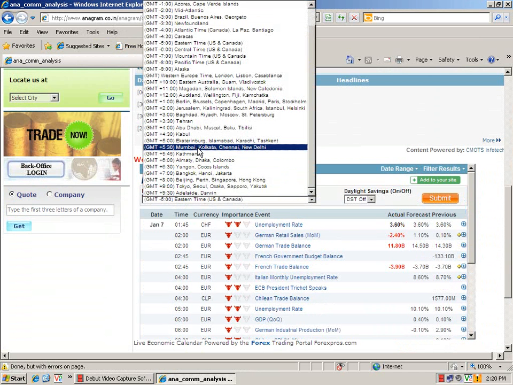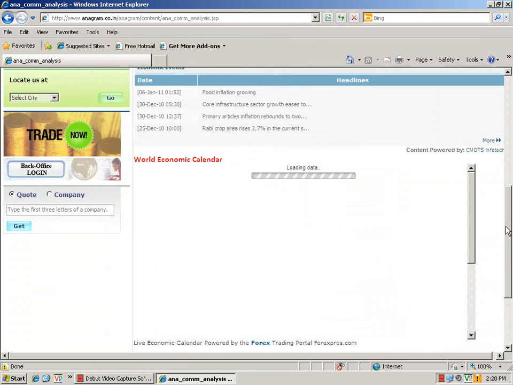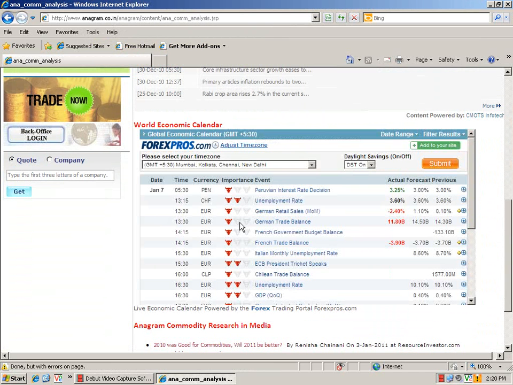Clicking on this link, you can select Indian time: Mumbai, Kolkata, Chennai, New Delhi. And now, as you know that daylight saving is on, you have to click DST on. Then you have to click the submit button. So this will show today's world economic data. As you can see here, there is economic data of various currencies like Peru, Switzerland and Euro.